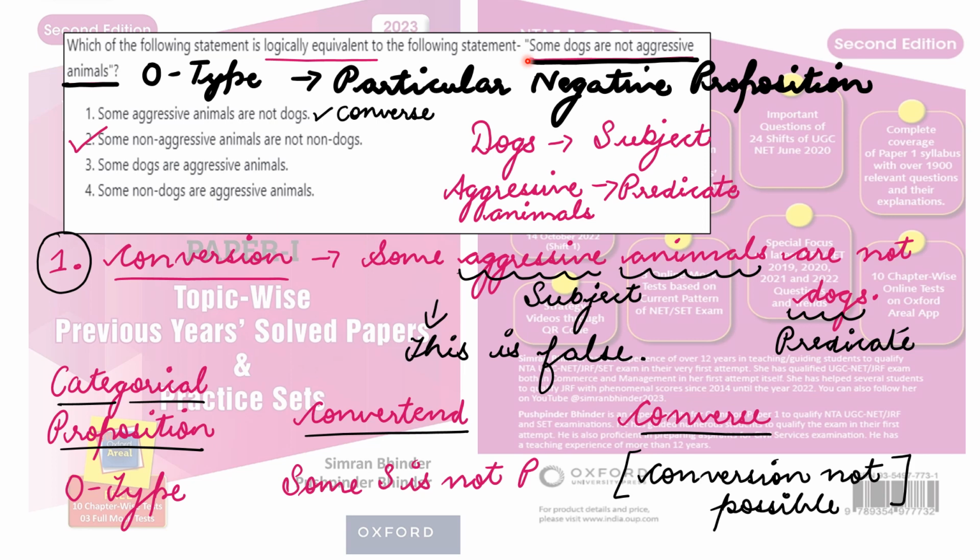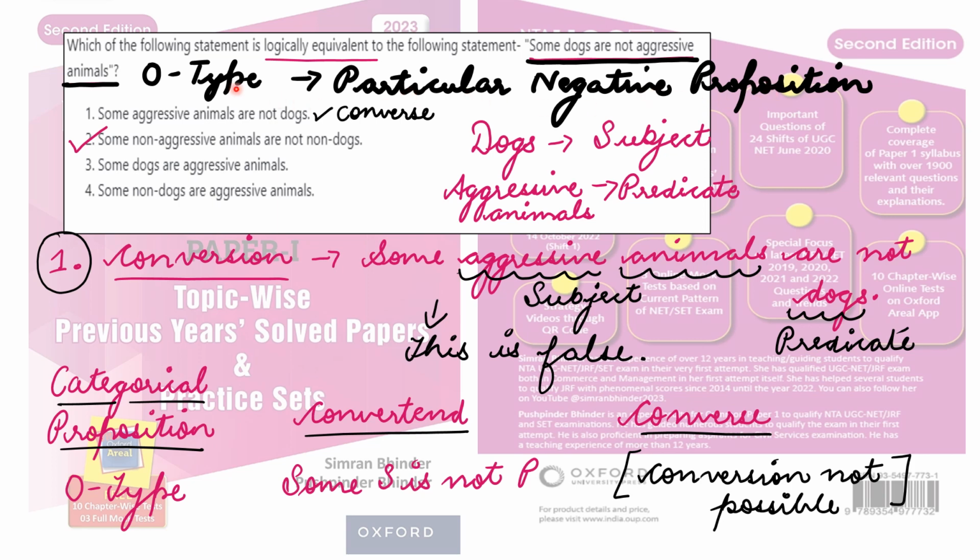So first of all, our mind should know that this statement, some dogs are not aggressive animals, is an O-type categorical proposition with respect to the classical square of opposition, right? I hope you are aware of the topic, that is classical square of opposition. In that there are four types of categorical propositions. So this statement, some dogs are not aggressive animals, which type is this? O type. First of all, our mind should know that this is an O-type categorical proposition, and what it means is a particular negative proposition.